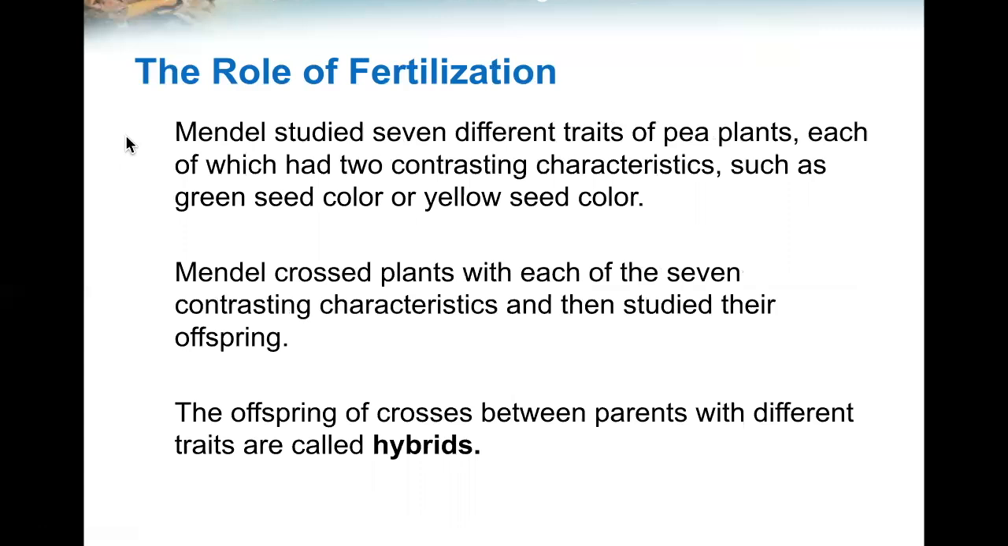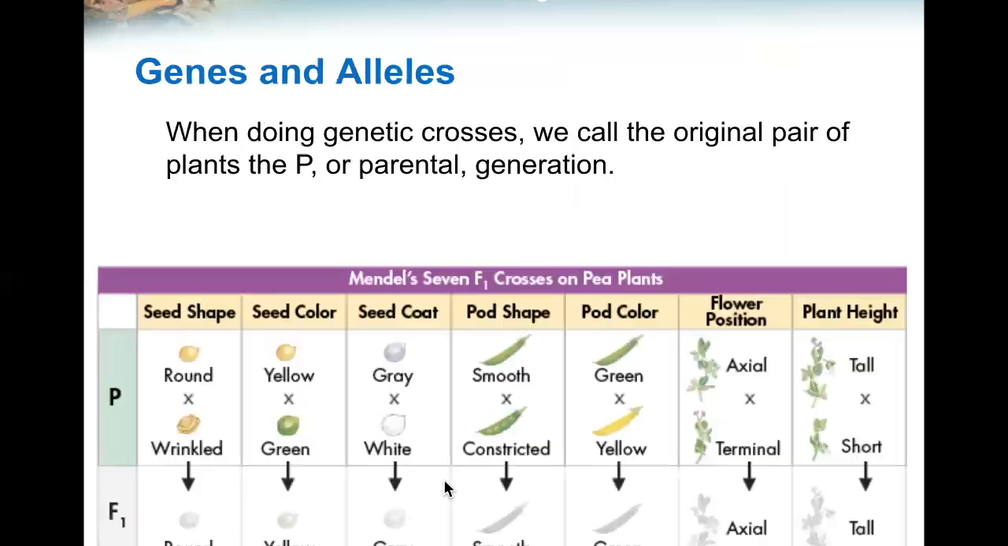Mendel studied 7 different traits of pea plants, each of which has 2 contrasting characteristics, such as green seed color or yellow seed color. Mendel crossed plants with each of the 7 contrasting characteristics and then studied their offspring. The offspring of crosses between parents with different traits are called hybrids. When doing genetic crosses, we call the original pair of plants the P, or parental generation, the P generation. These are the categories, and these were the two options he saw as describing these.